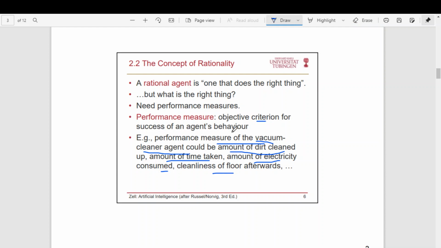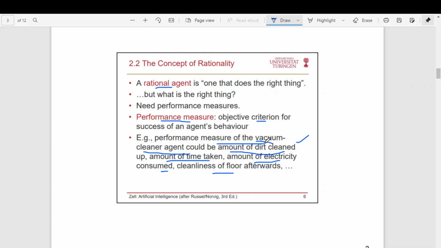Let us assume that we are setting the performance measure of the vacuum cleaner agent based on the amount of dirt cleaned up. It means that if the vacuum cleaner removes more dirt, then we say that it is a rational agent. That is how we define performance measure. Based on the performance measure only, rationality is defined. Actually, this is not a good measure.